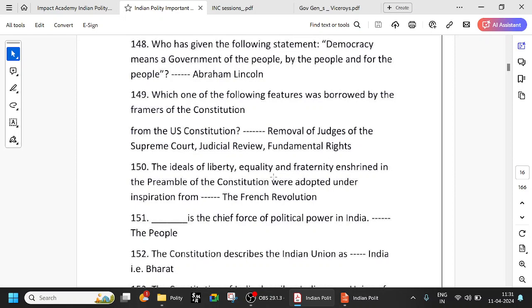So, last question for today. The ideals of liberty, equality, and fraternity enshrined in the preamble have been taken from the French Revolution. Always I told, right, French, they are very liberal: liberty, equality, fraternity. All these things have been taken from the French Revolution.